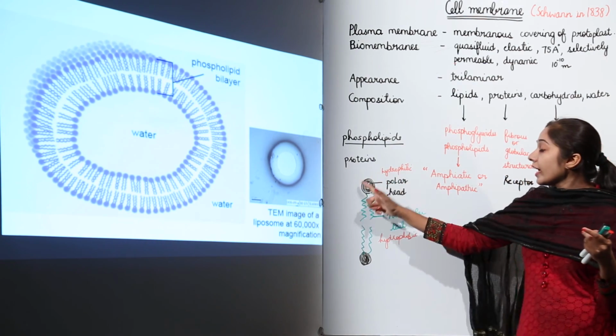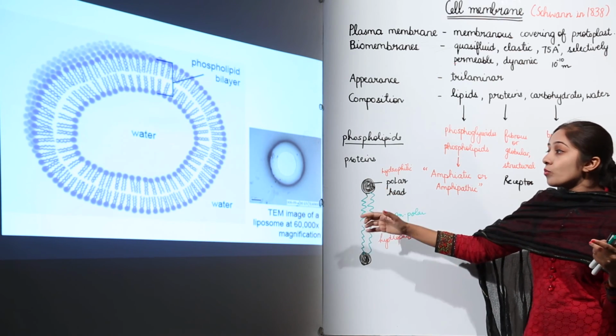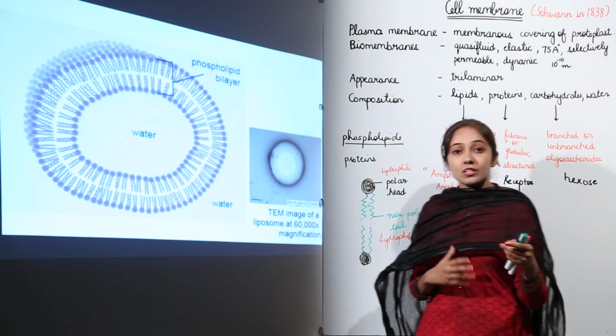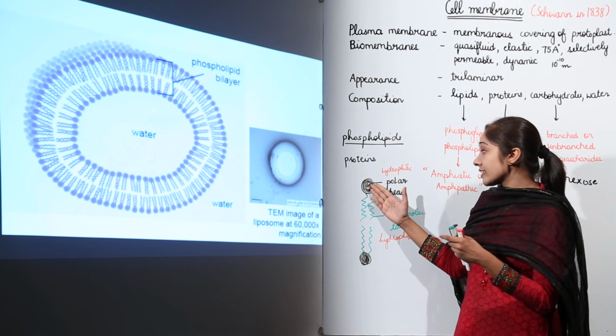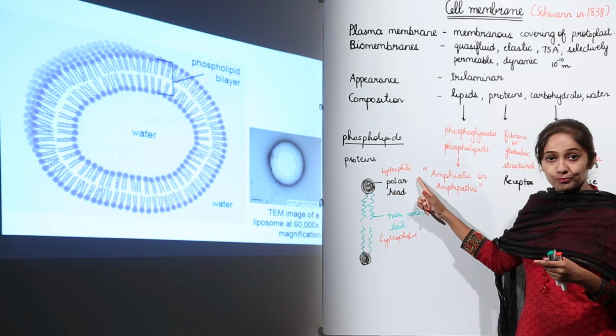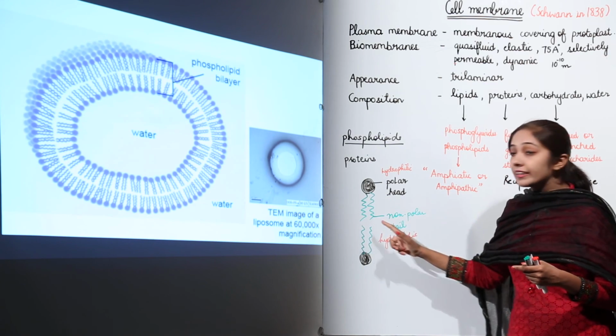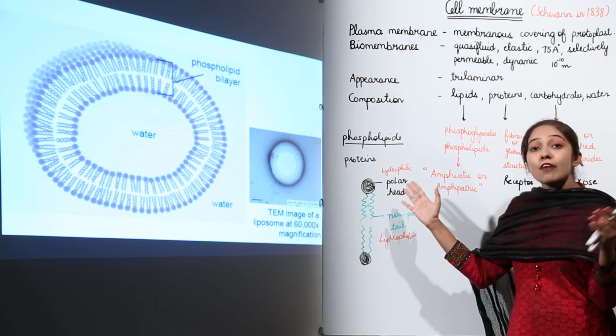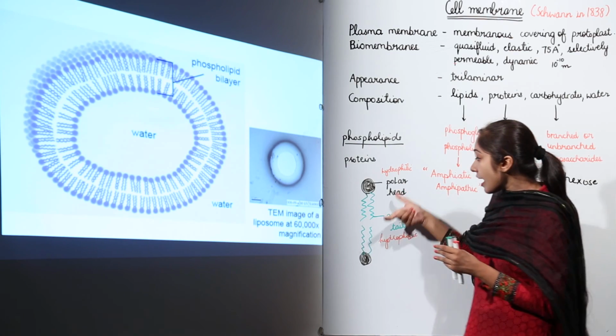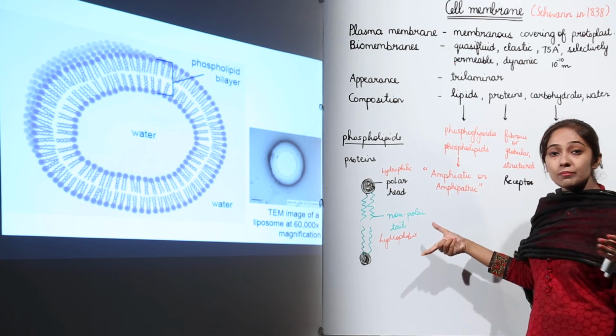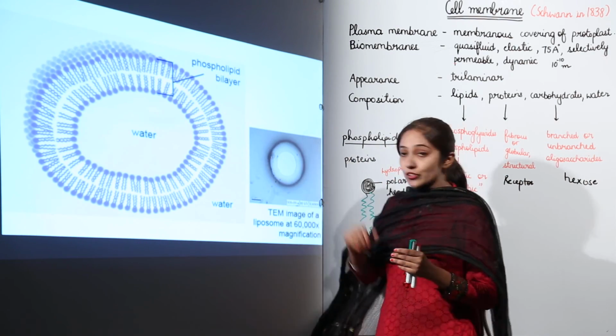So this polar head is going to be towards water. Why? Because water is a polar molecule, it is going to dissolve it, making it hydrophilic. So it is the water loving part, and these tails are the water hating part, so they are going to stay away from water. This is how the phospholipid bilayer is arranged, right?